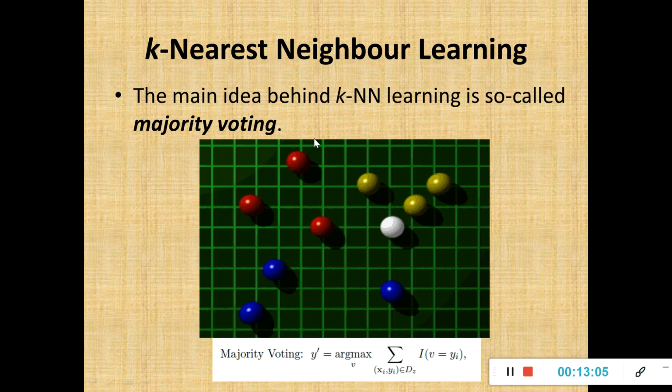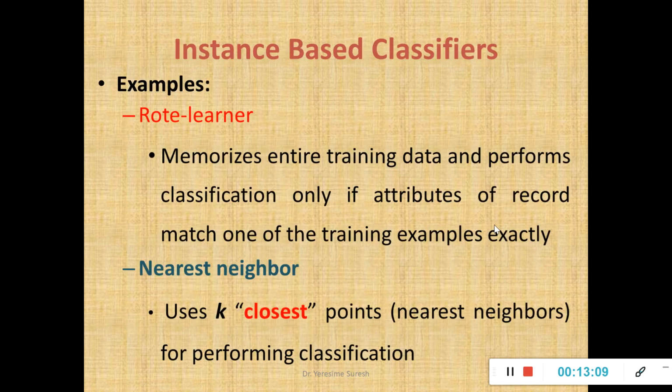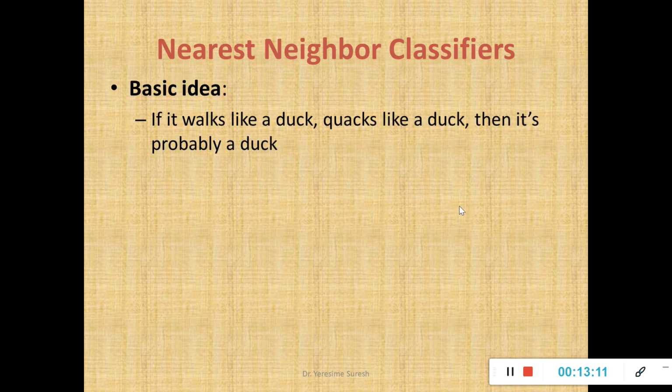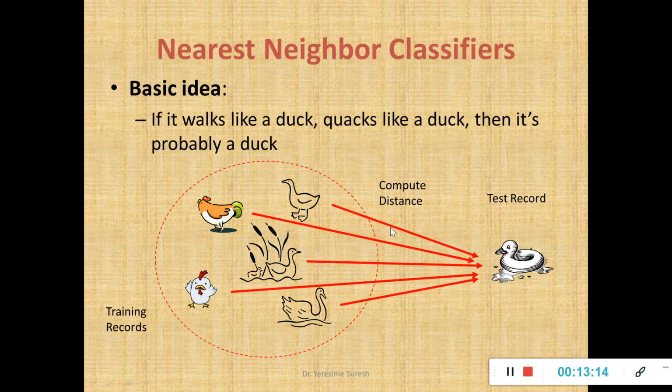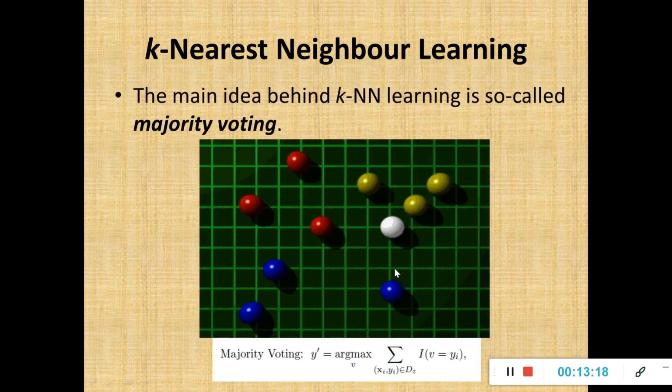So in a simple sense, when I have the training records and the testing record, what will I do? My first objective is to compute the distance and then find the nearest neighbors. That will help me. Fine. So this process is called majority voting. Or in a simple sense, say for example you are in a class of 50 students, fine, I'll announce that on a weekend I'll be conducting an additional class or an extra class to complete the syllabus.